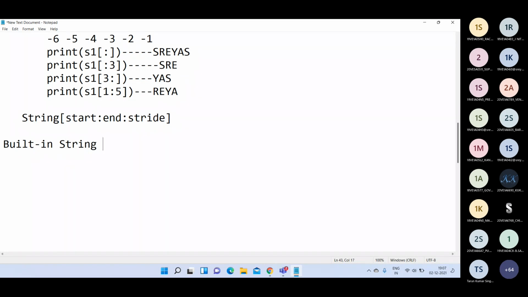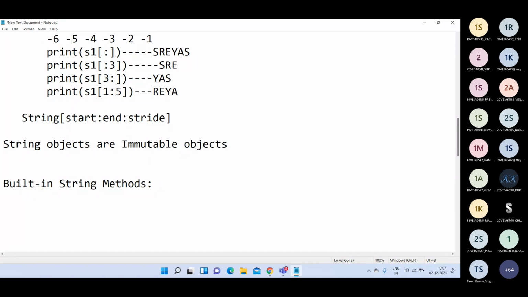Okay, the next one is built-in string methods, or we can say string handling methods. In Python, all the string objects you are using are immutable objects.